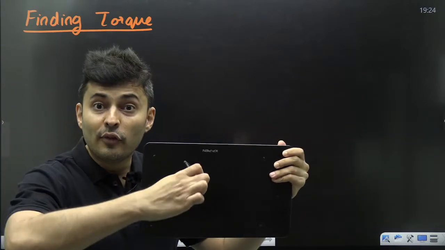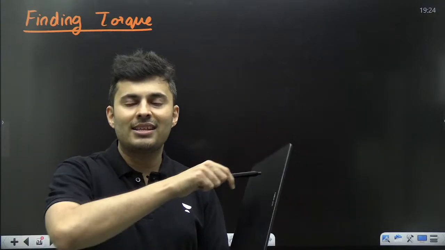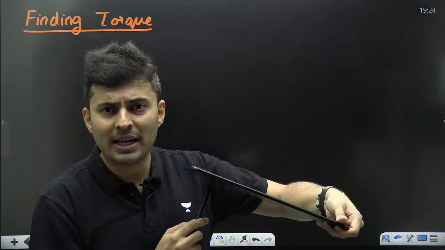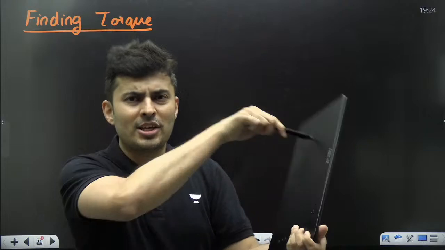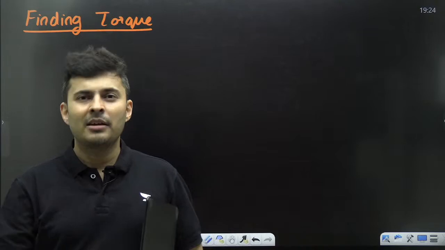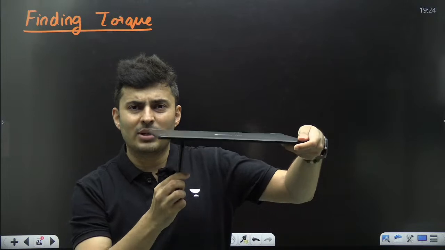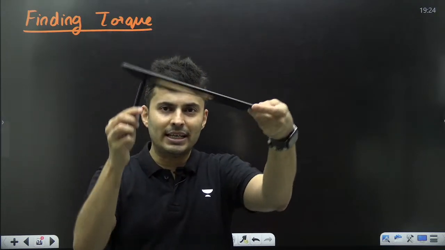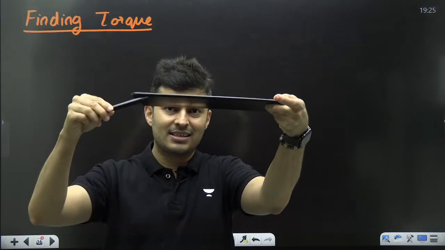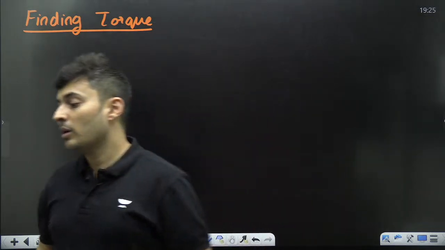Not just that. If at the same place I apply more force, it will rotate more. More cause is there if there is more force. So one thing for sure, it depends how far from the axis. Second thing for sure, how much the force is. It will rotate more. If the force is less, it will rotate less. One more thing, third thing is the angle. If I apply the same force here like this, it will rotate easily. But if I apply the force like this, why will it rotate? Or at an angle like this, the force will not produce so much of a rotation. So the angle also matters.